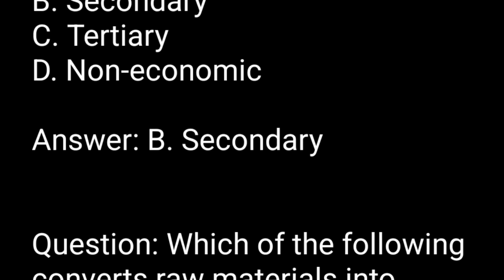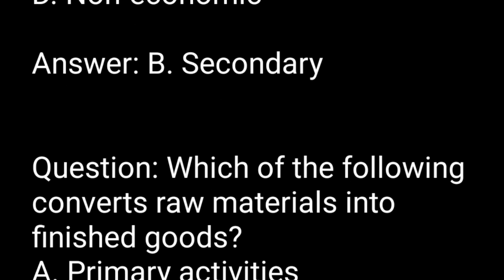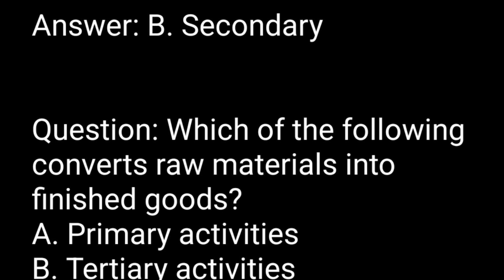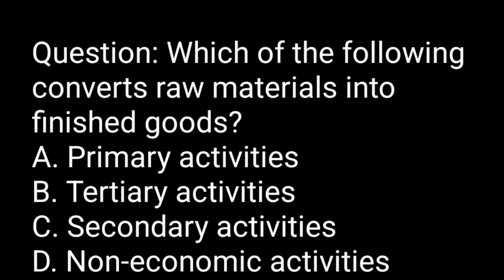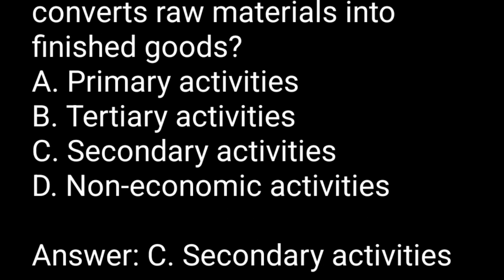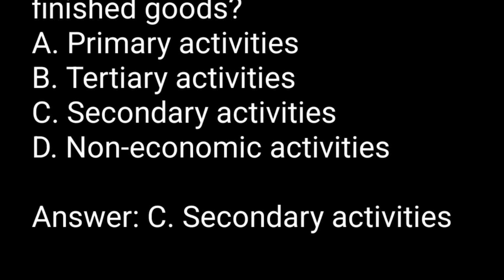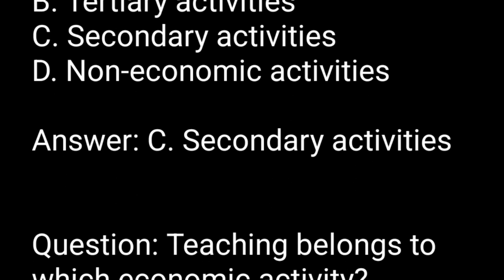Question. Which of the following converts raw materials into finished goods? A. Primary activities. B. Tertiary activities. C. Secondary activities. D. Non-economic activities. Answer. C. Secondary activities.